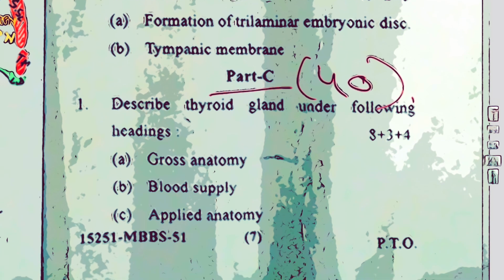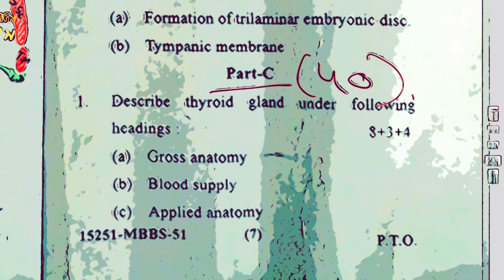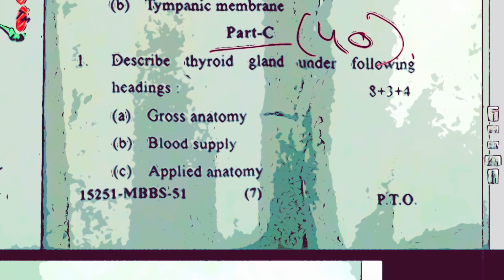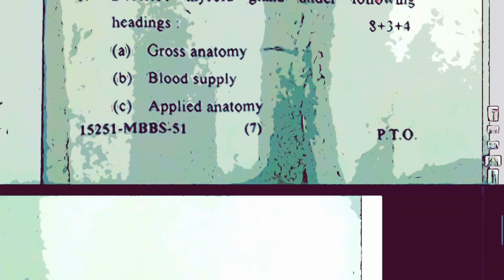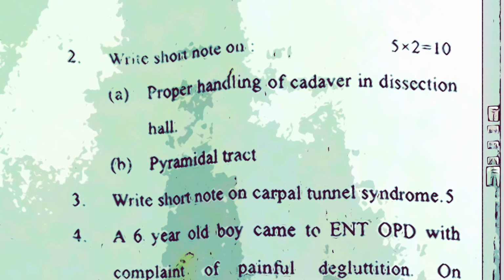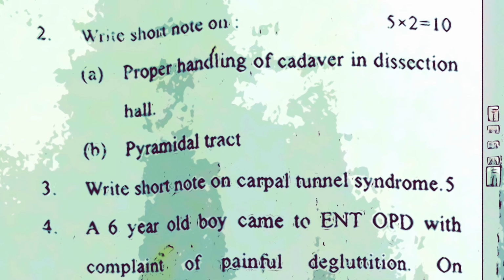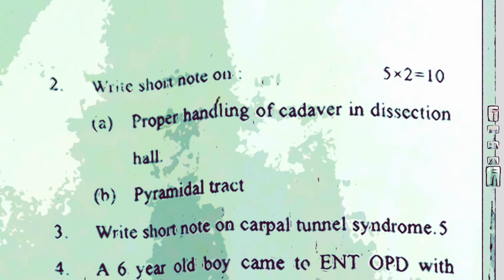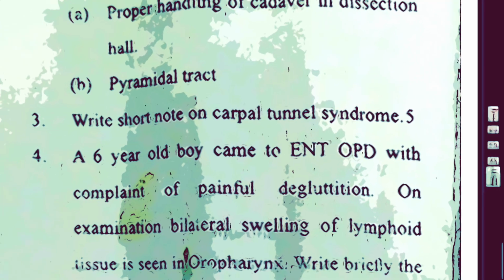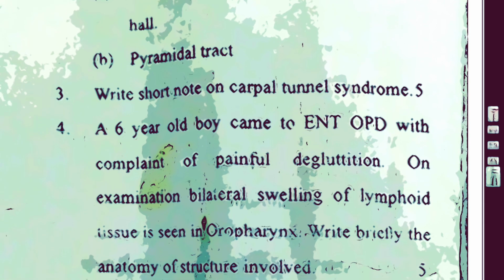Part C was of 40 marks. The question was to describe the thyroid gland under the following headings. This was a long question of 15 marks, including gross anatomy, blood supply, and applied anatomy of the thyroid gland. Then short notes, 5 marks each. One was on AETCOM, proper handling of cadaver in the dissection hall, and pyramidal tracts. Question number 3 was to write short notes on carpal tunnel syndrome. This was also 5 marks.